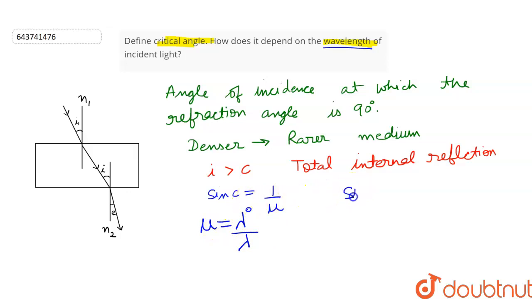This will give us sin C is equal to lambda upon lambda naught. So we can see that sin C is directly proportional to the wavelength of light. So we can conclude that the critical angle depends directly on the wavelength of incident light.